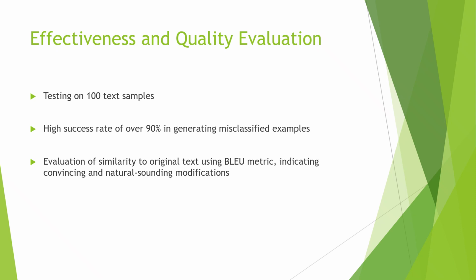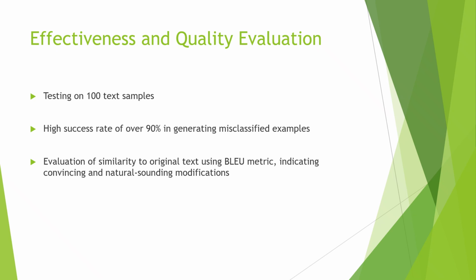The generated adversarial examples are assessed by their similarity to the original text using the BLEU metric. The high BLEU score obtained indicates the modifications made by GPT-2 to the original text are convincing and natural sounding, enhancing the stealthiness of the adversarial examples.